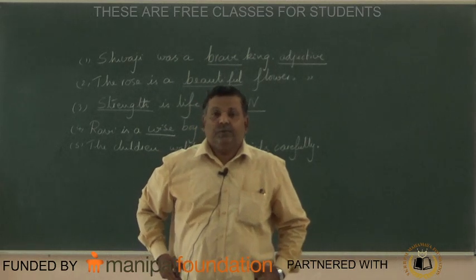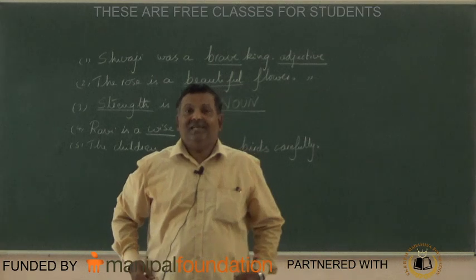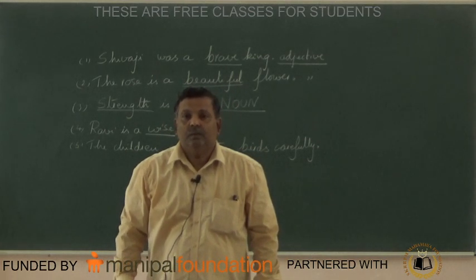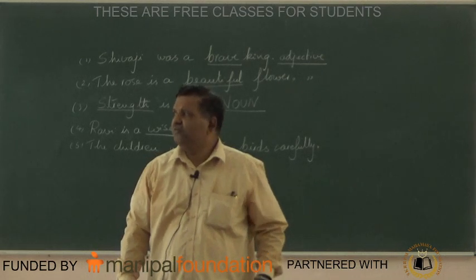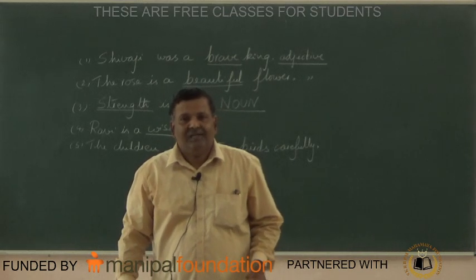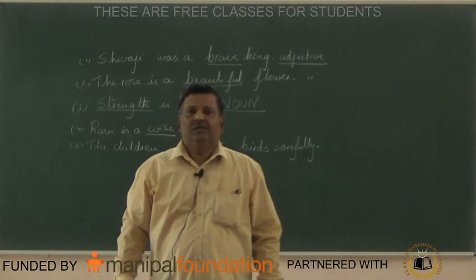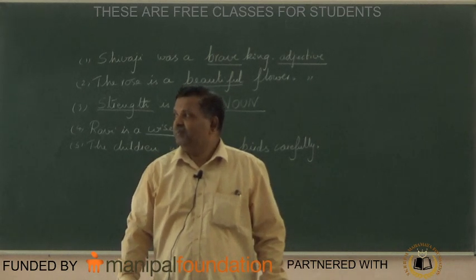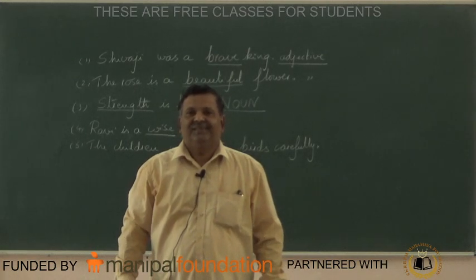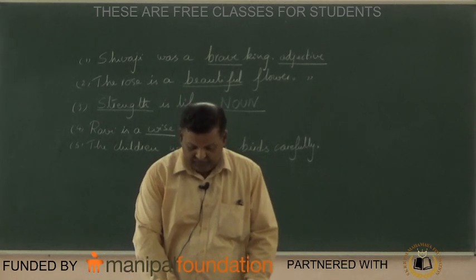So here, wise minister, wise is adjective, and he was famous for his wisdom. So wisdom, that is the quality. Quality is called noun. Abhimanyu was very brave. Abhimanyu was renowned for his bravery. He satisfied his hunger. Hunger is a noun.